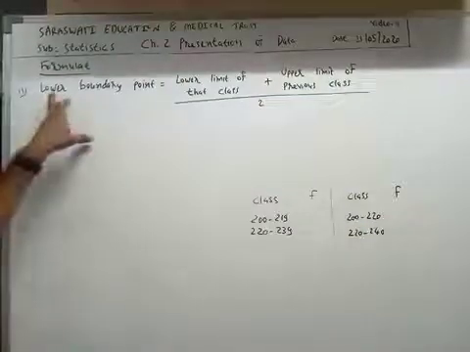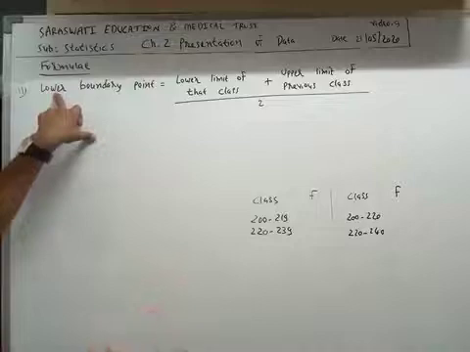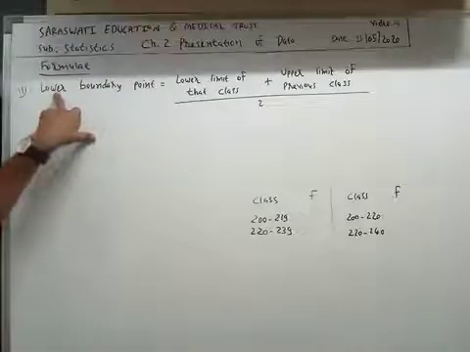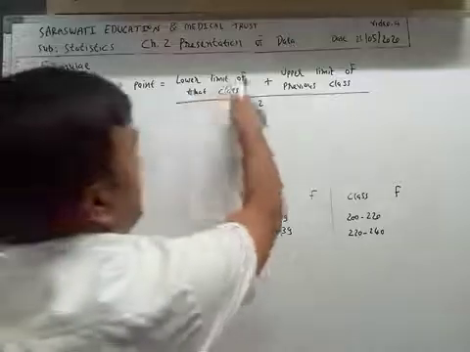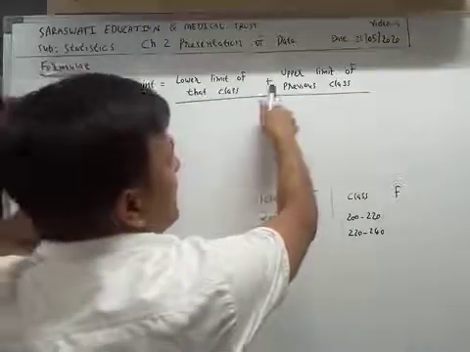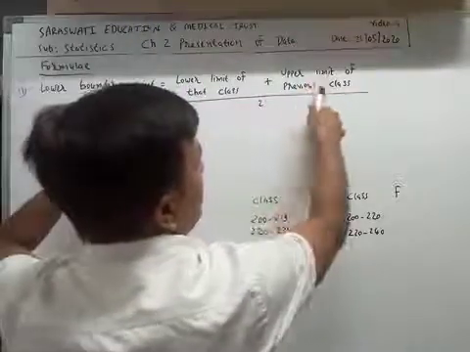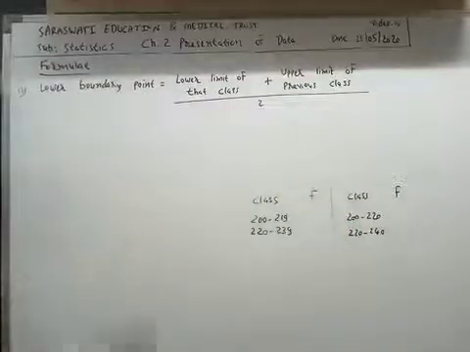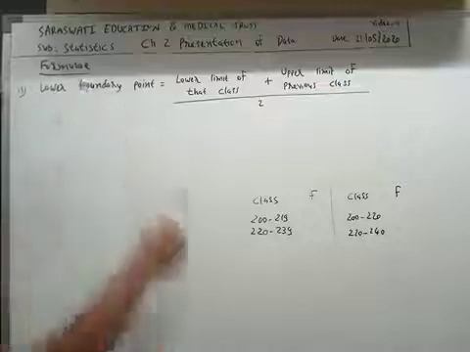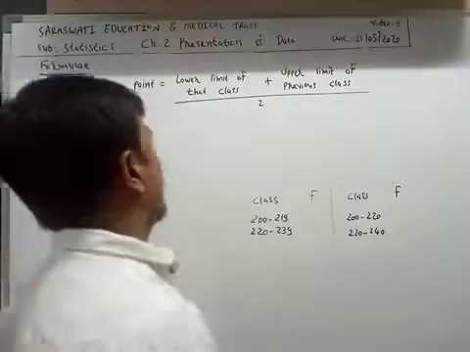Now, second step, I repeat this formula. Lower boundary point is equal to lower limit of that class plus upper limit of previous class divided by 2. So we get lower boundary point.